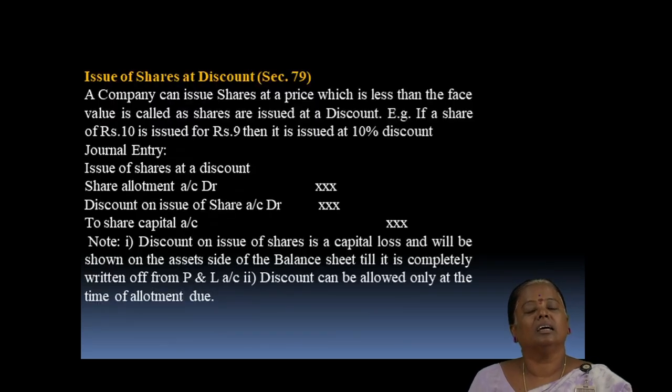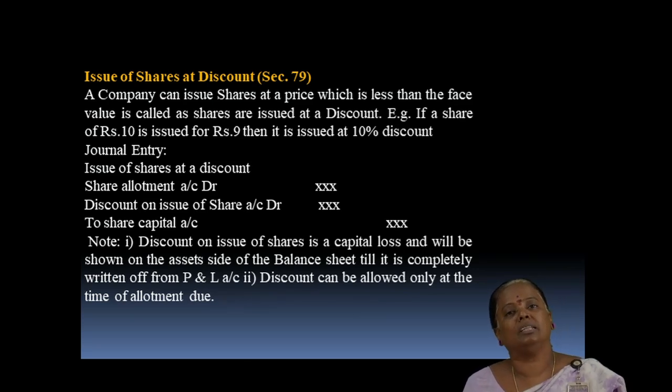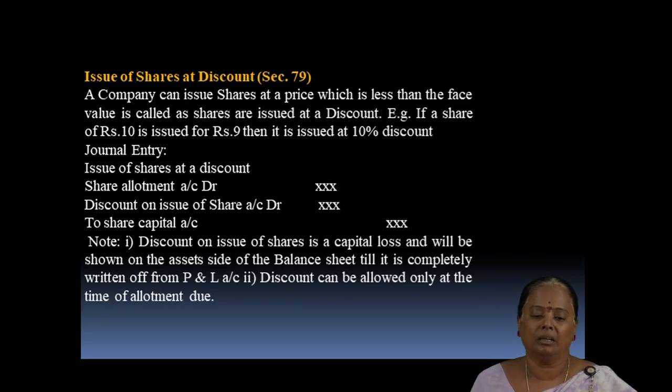Then the issue of shares at discount. A company can issue shares at a price which is less than the face value of the shares; this is called shares issued at discount. For example, if the face value of the share is rupees 10 and the company issues the shares at rupees 9, then it is called shares issued at discount.